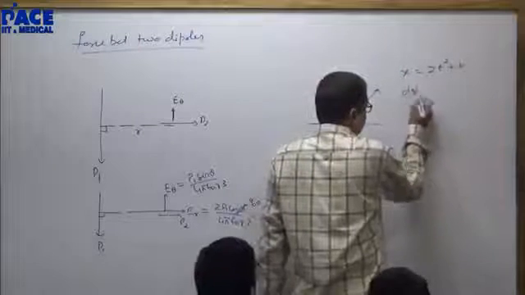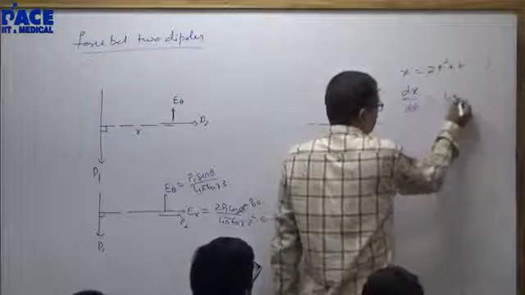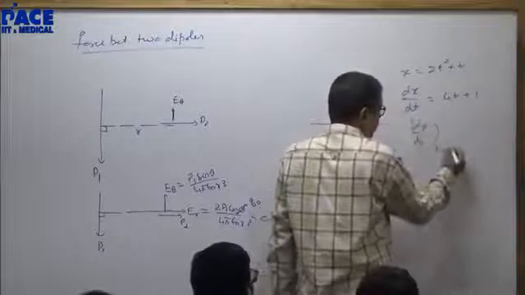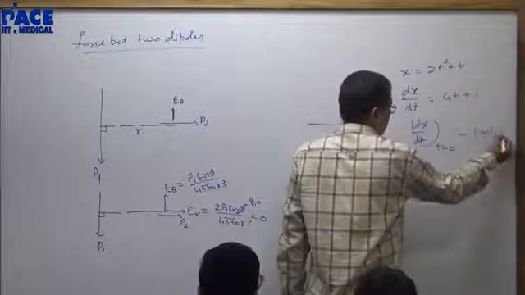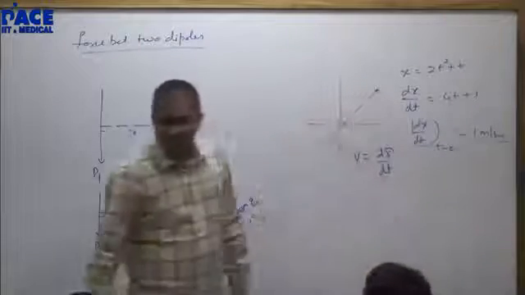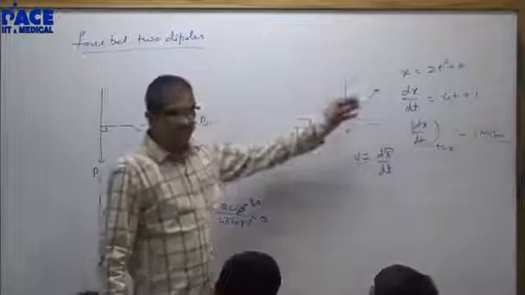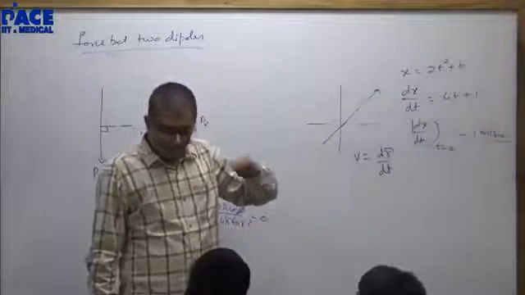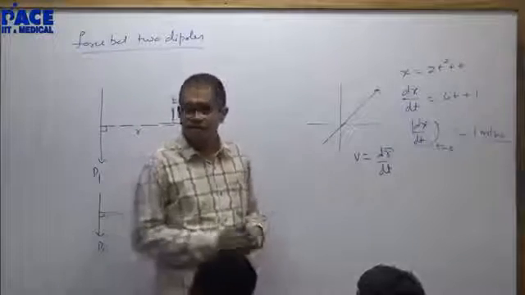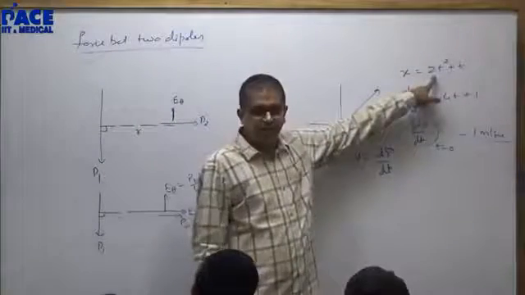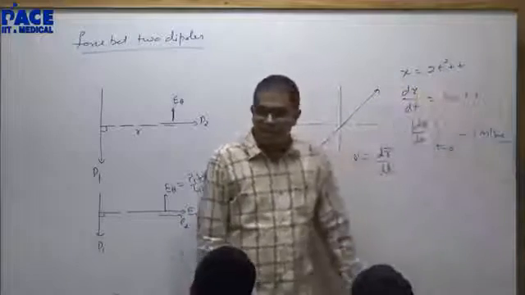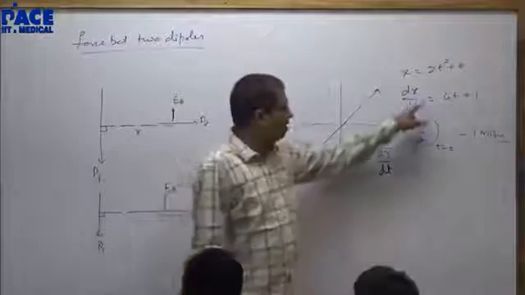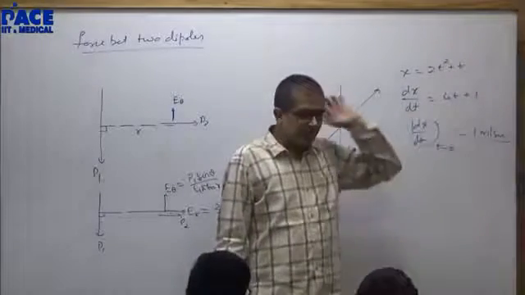First differentiate this: dx by dt is 4t plus 1, then dx by dt at t equal to 0. When did we learn this? When we were born. If I ask you velocity at time t equal to 0, and you put t equal to 0 here, you will get x as 0, so velocity is 0. Suicidal. First differentiate, then put t equal to 0.